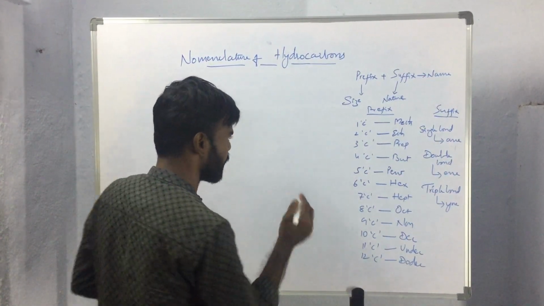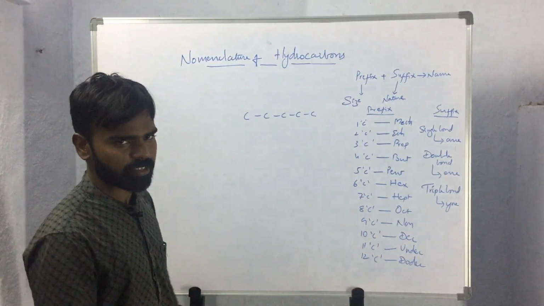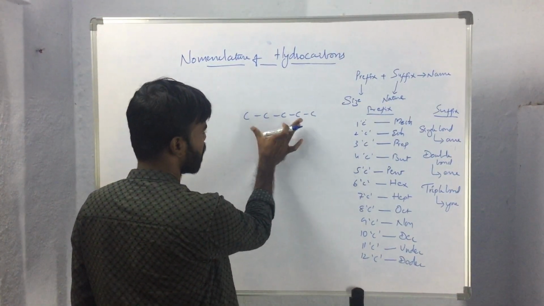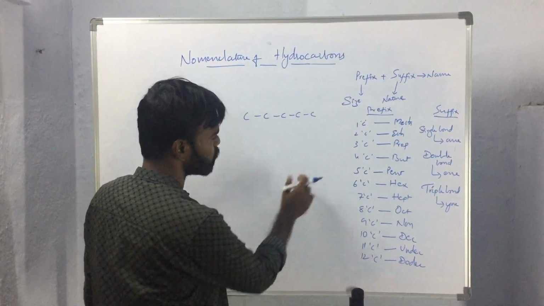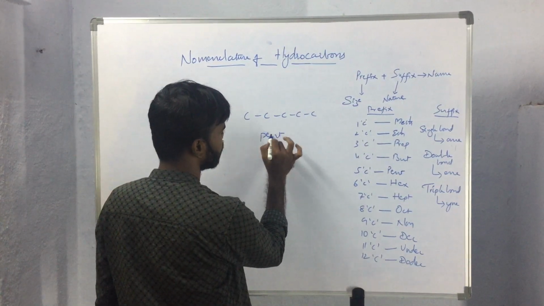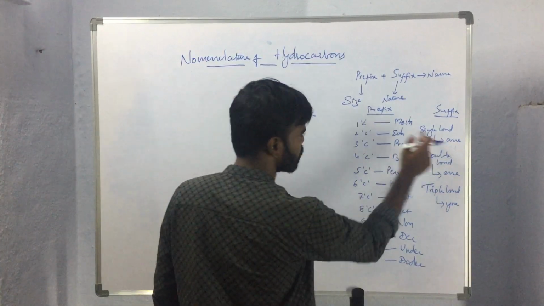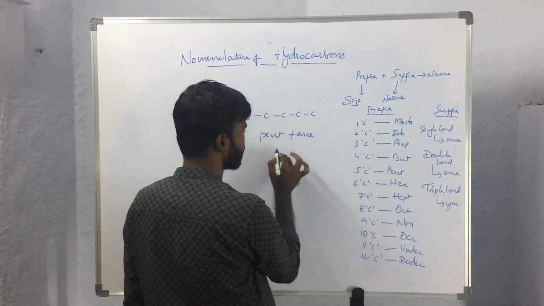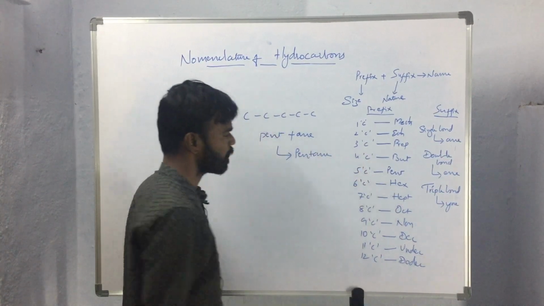We will see one example. So this is the example here. This compound is having 1, 2, 3, 4, 5 carbon atoms. So 5 carbon atoms means the prefix will be pent, and the suffix, as it is having only single bonds, ane will be used. So pent plus ane, the name of the compound will be pentane.